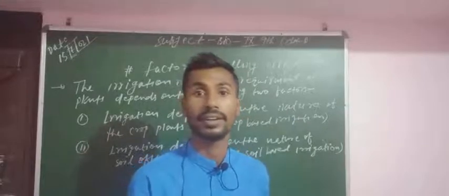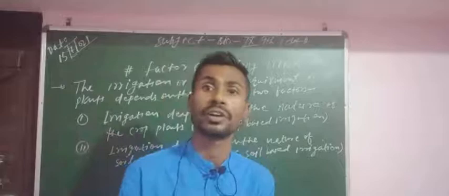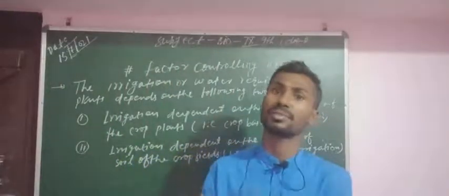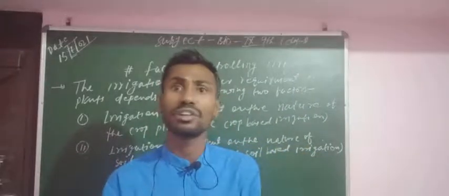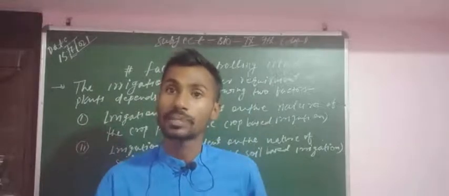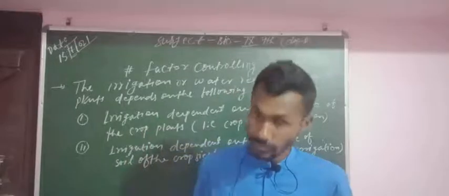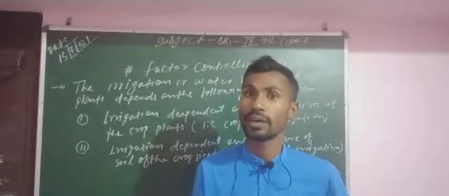Suppose equal crops need equal amounts of water. Maybe some crops need a maximum amount of water, some crops need less. That means the quantity of water varies with the crops, with the variation of production of crops. And the second thing is the soil.